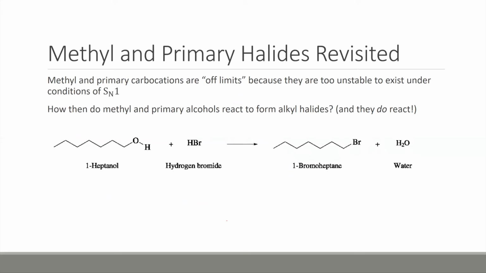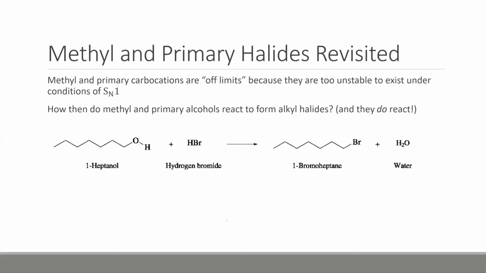Now, we've been talking about secondary and tertiary reactions, again, because these carbocations are stable enough for these reactions to occur. Generally, pure methyl groups, those are carbons with all hydrogens around them, or primary carbocations are off limits. That's because they're just too unstable to exist under the conditions of this SN1 type of substitution reaction. But they do react to form alkyl halides.